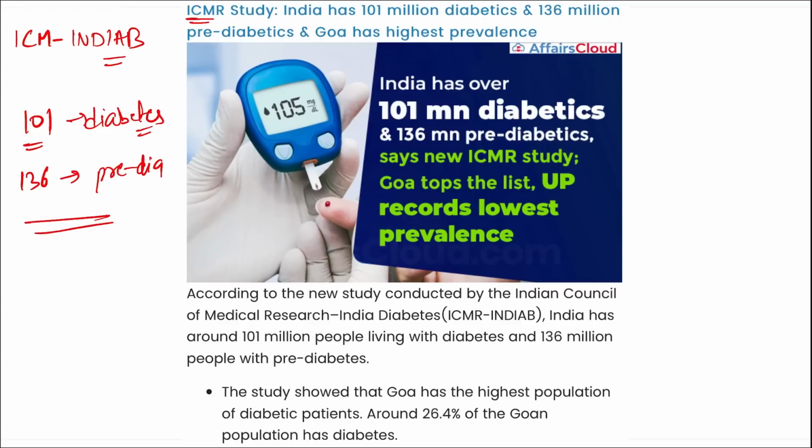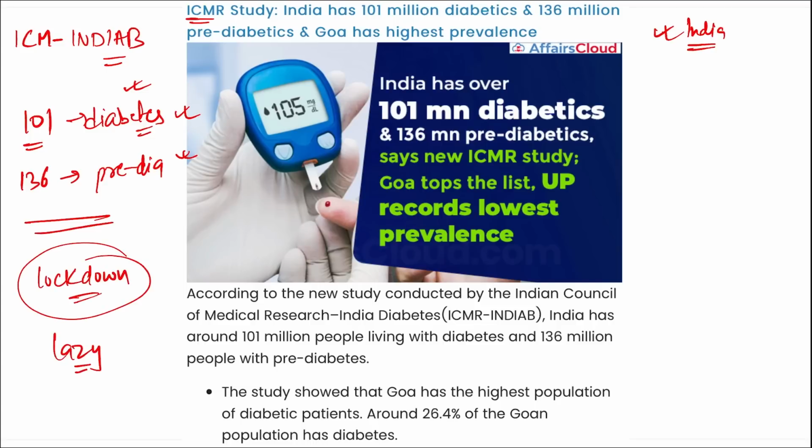But have you seen what the reason is for so many people being diabetic? This is not just in India now, but this report is specifically for India. But if we talk in general, when the lockdown happened, right, we all know that everyone got lazy. Because of that, food eating habits developed, people got stressed, and with that stress people started eating more food.